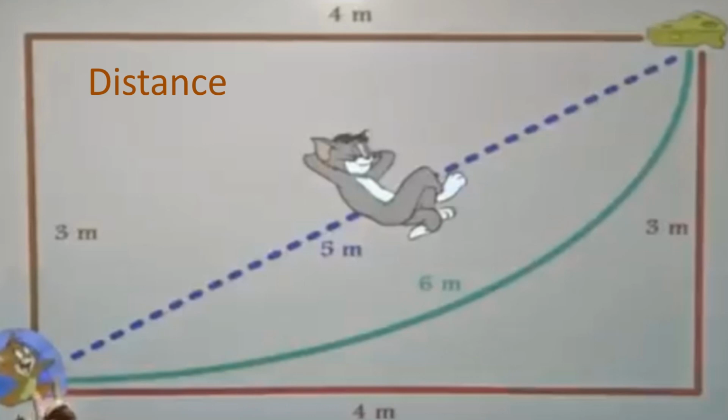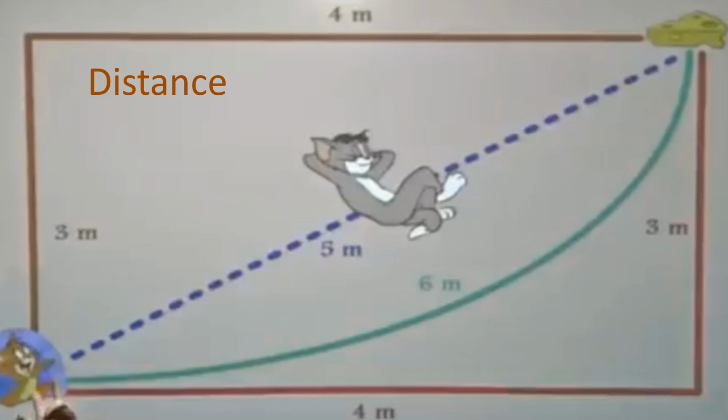Children, what is meant by the distance traveled? Distance traveled is the actual length of the path taken by a moving body from the initial to final position. Here the moving body is Jerry. Jerry chooses the path which was 3 meter and 4 meter, so he is traveling 7 meter. Distance traveled by Jerry is 7 meter. To eat the cheese, Jerry traveled 7 meter.